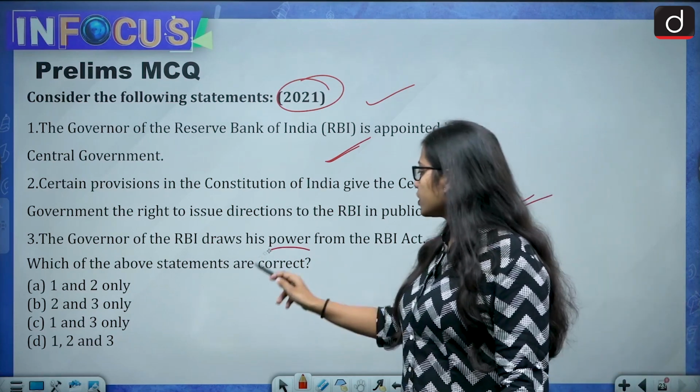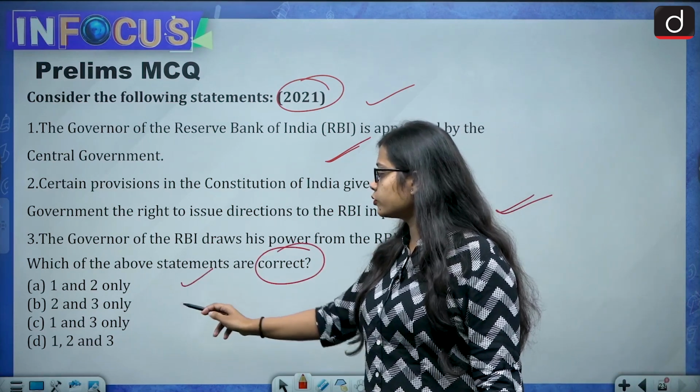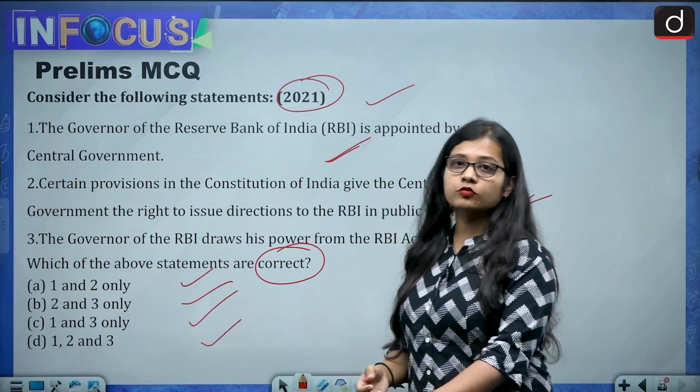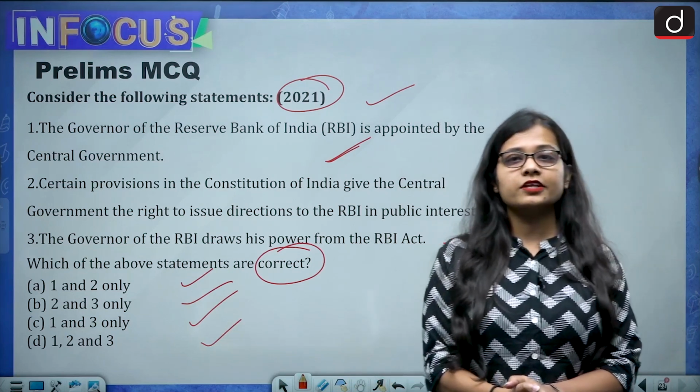Then we have to pick the correct statements: 1 and 2 only, 2 and 3 only, 1 and 3 only, or 1, 2 and 3. As it is a PYQ, try to solve this MCQ and give me the answer in the comment section.